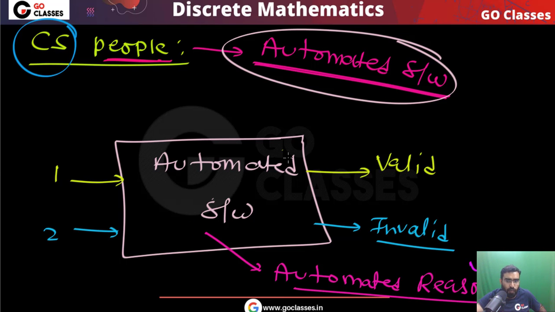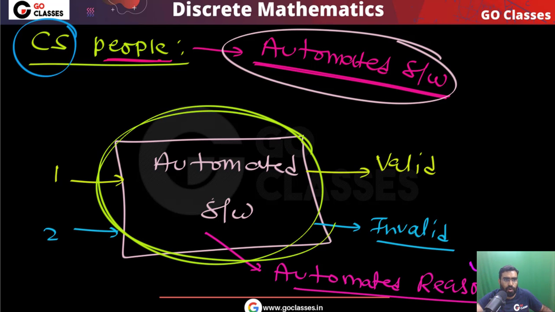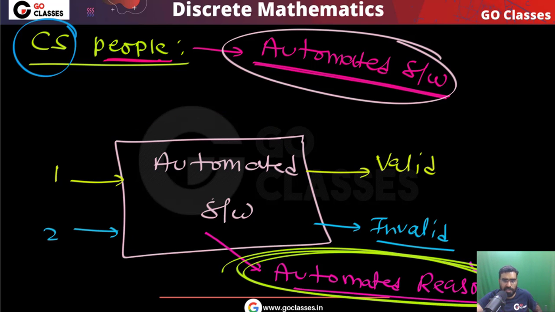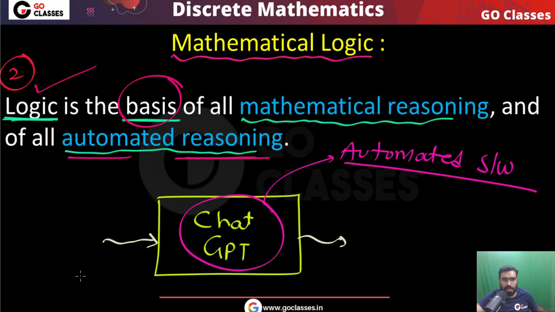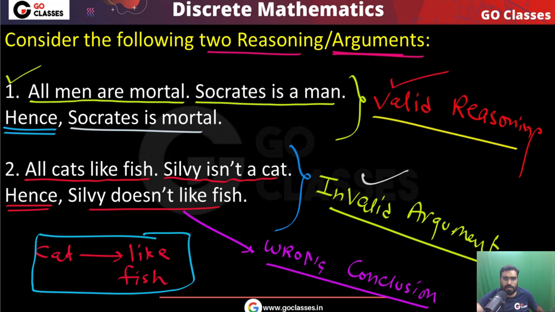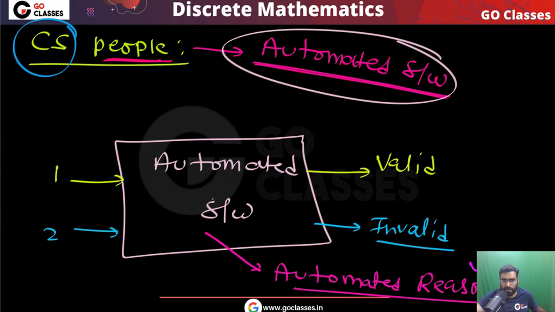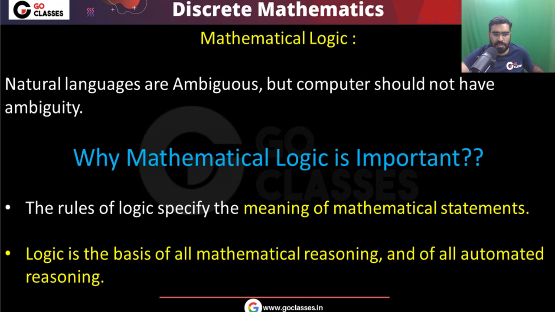And if you want to create this type of automated software, if you want to do automated reasoning, then who is going to help you? Mathematical logic will help you. This is the application of mathematical logic: mathematical logic is the foundation or basis for all automated reasoning and mathematical reasoning. So this is the reason mathematical logic is so important. These are the reasons.